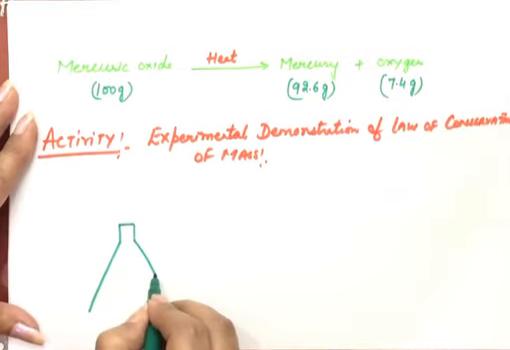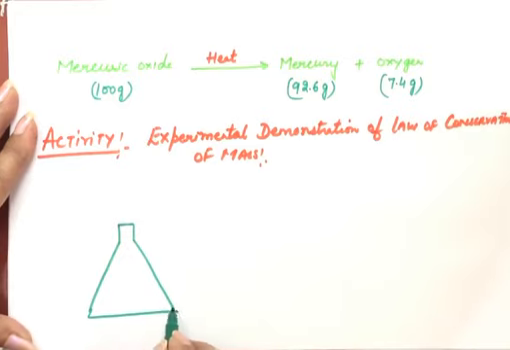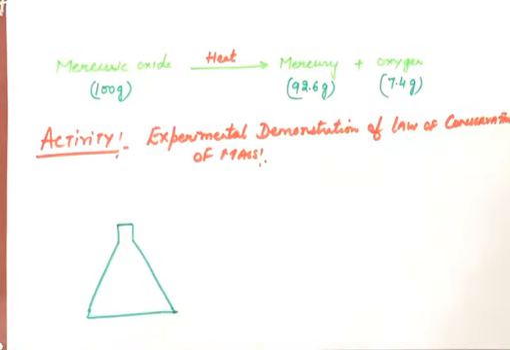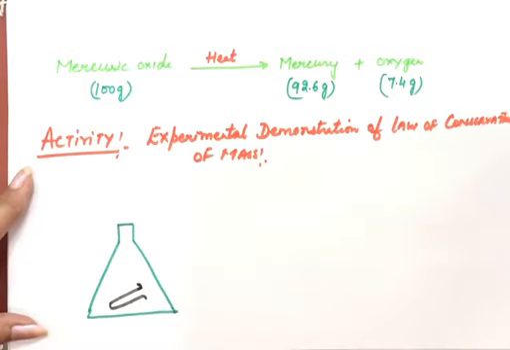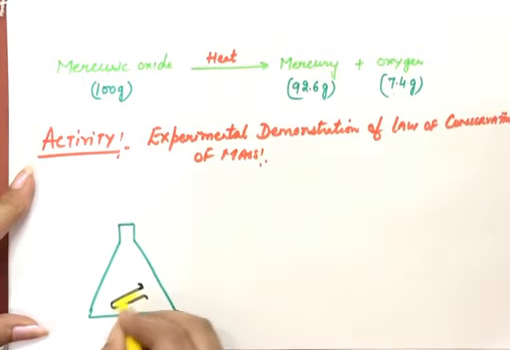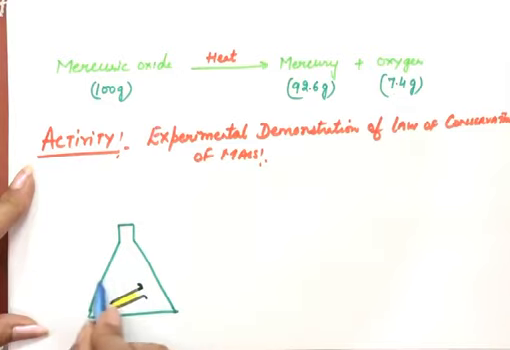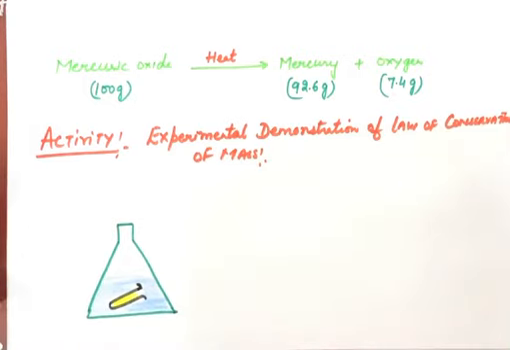This is called a conical flask. In the test tube, this small tube, actually called an ignition tube, we will take sodium sulfate. And in the flask we'll take barium chloride.